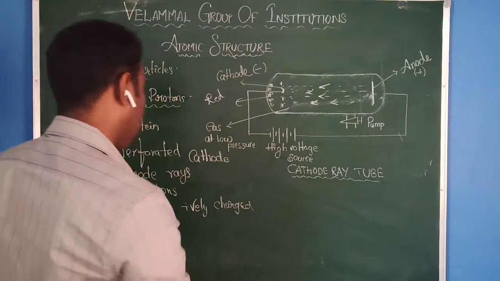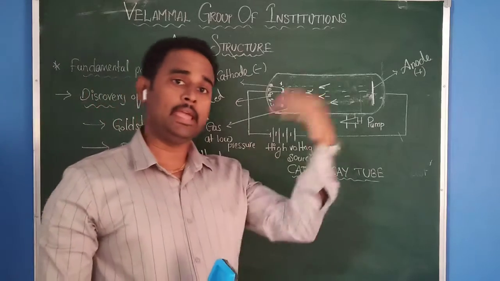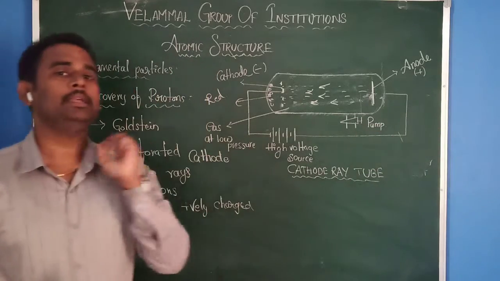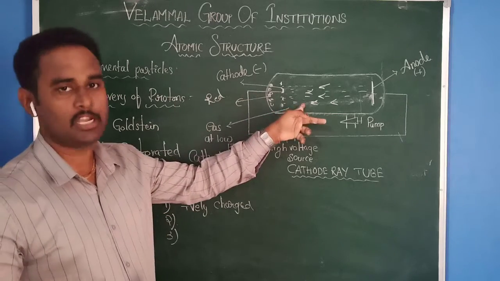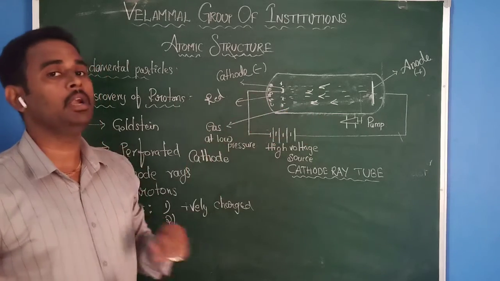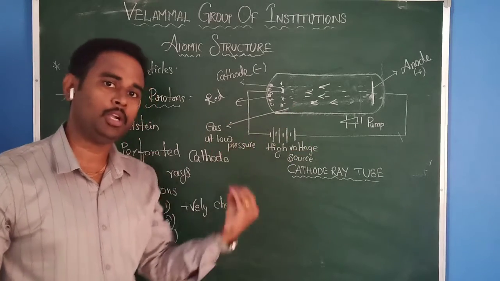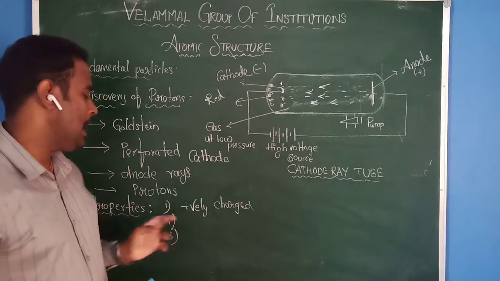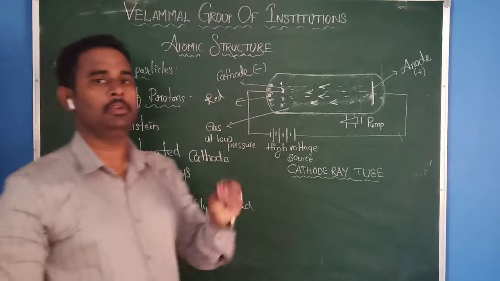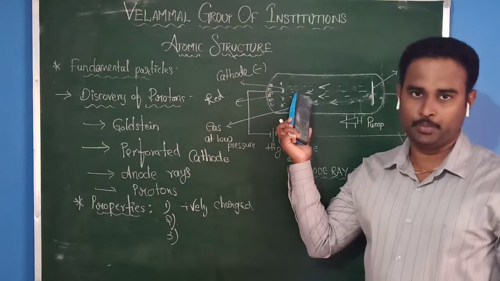The last and final one: cathode rays are not depending upon the gas taken in the discharge tube. But here, when you change the gas, the protons also may change. Therefore anode rays are depending on the gas taken in the discharge tube.